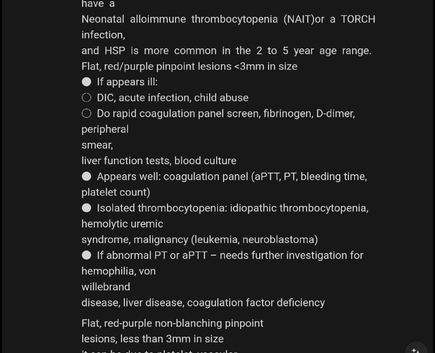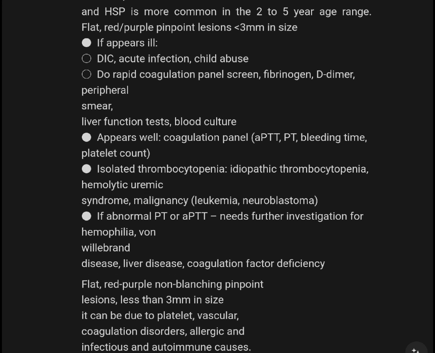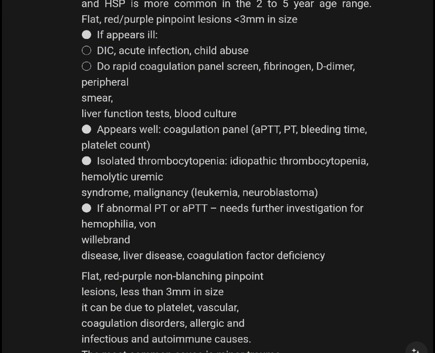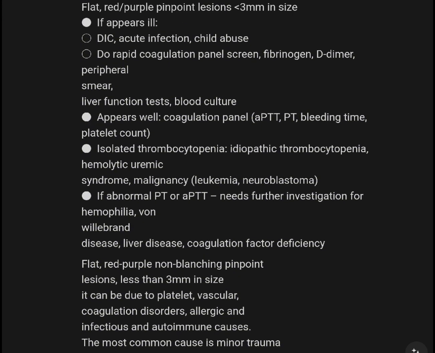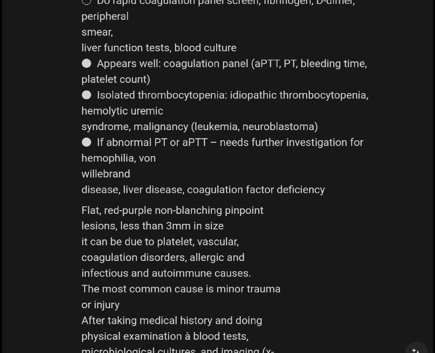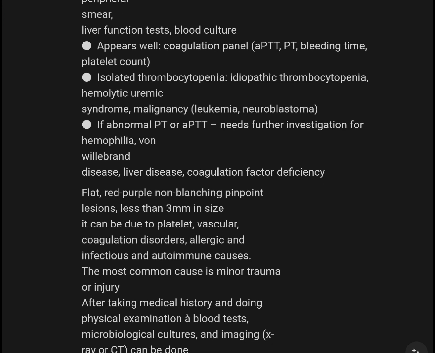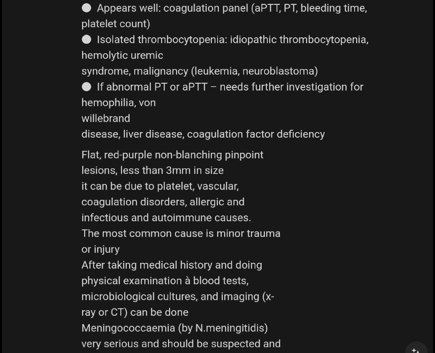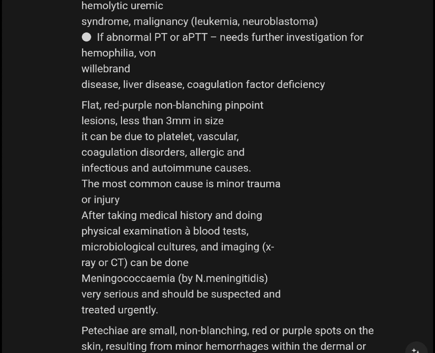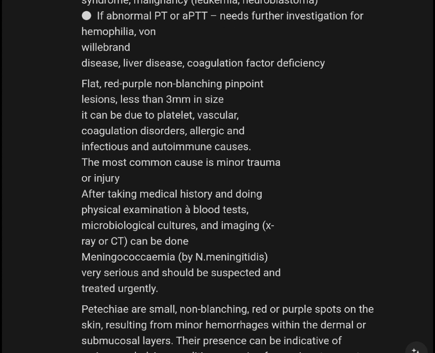If the child appears unwell, consider DIC, acute infection, or child abuse, and do a rapid coagulation panel screen: fibrinogen, D-dimer, peripheral smear, liver function test, blood culture. If the child appears well, do a coagulation panel, APTT, PT, bleeding time, and platelet count. Isolated thrombocytopenia suggests idiopathic thrombocytopenia, hemolytic uremic syndrome, or malignancy such as leukemia or neuroblastoma. If PT or APTT is abnormal, further investigation is needed for hemophilia, liver disease, or coagulation factor deficiency.